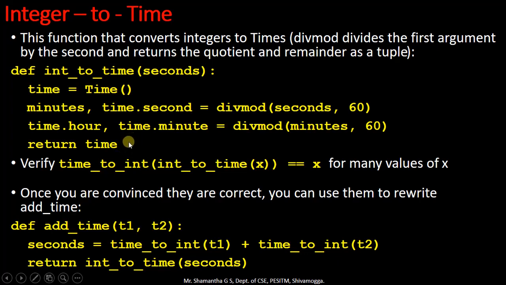In order to verify whether the time to integer and integer to time conversions are correct or not, we have to put one function inside the other function, and verify with the input, such as time_to_integer of integer_to_time of x. X is nothing but the number of seconds it accepts. The overall output of this should be equal to the initial number of seconds. If this is so, then our conversion is correct. We are going to verify this conversion with the help of code.